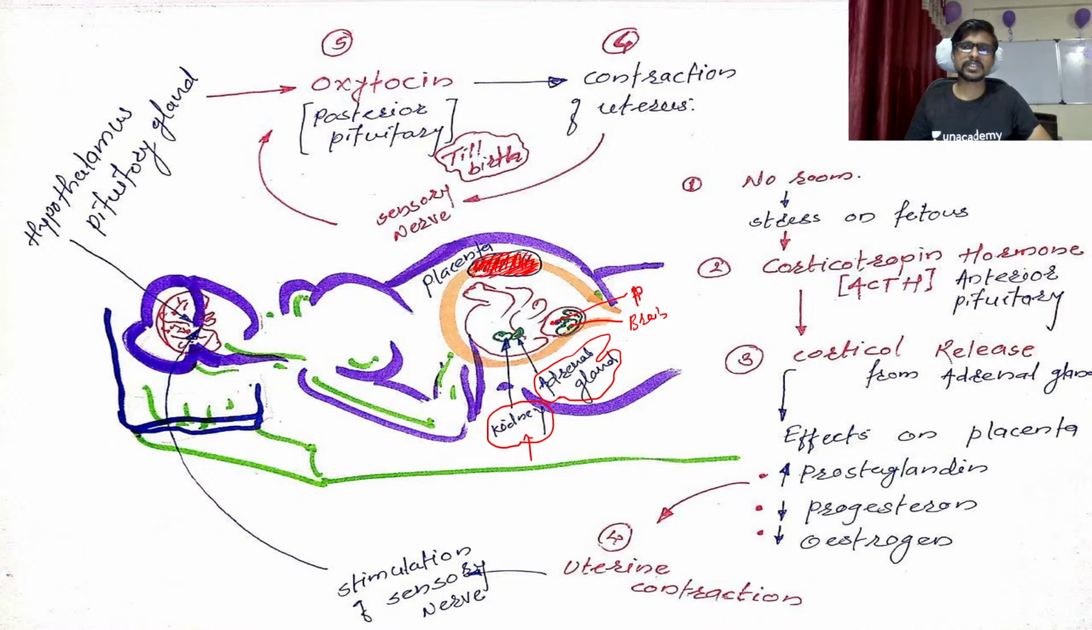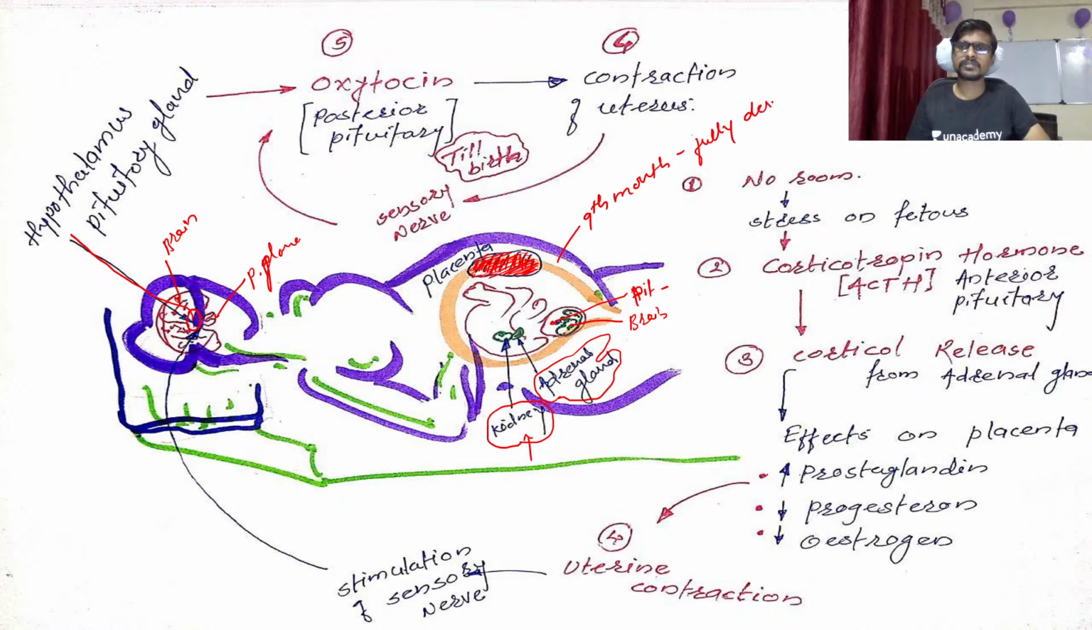So this is the brain of the baby. Okay, here is the anterior pituitary, or just say the pituitary gland of the baby. Okay, so this is the brain of the mother. So this is the pituitary gland of the mother, and here is the hypothalamus of the mother. Okay, so these are the parts we require.